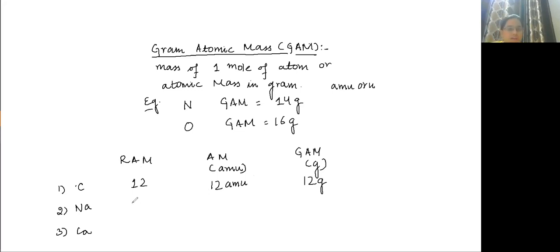Sodium: RAM is 23, AM is 23U, and this is 23 grams. Calcium is 40 RAM, AM is 40U, GAM is 40 grams. Any doubt in this?